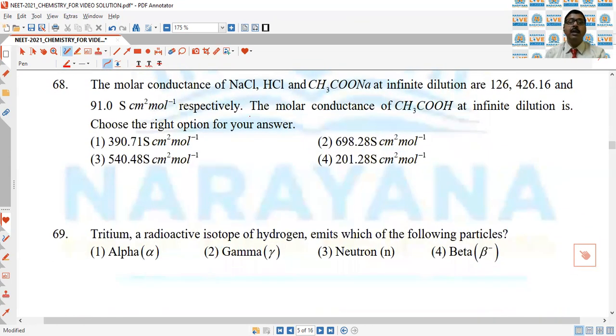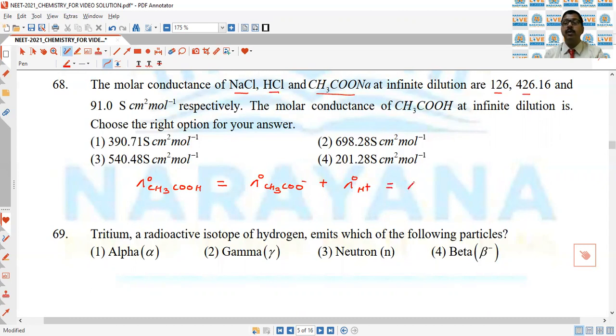Next, the molar conductance of NaCl, HCl and sodium acetate at infinite dilution are this, this and this respectively. So if you want to find the molar conductance of acetic acid, so molar conductance of acetic acid is equal to the molar conductance of acetate ion plus molar conductance of H plus ion.